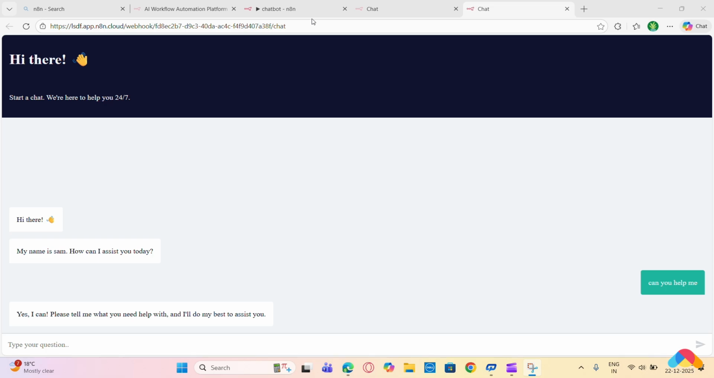So it's working. Now you can use this chatbot for customer support, lead generation, FAQ automation, appointment booking, and internal company tools. And the best part, you can keep improving it, adding more tools and logic. And that's it. You have just learned how to build an AI chatbot using an AI agent in N8N from scratch. This is just the beginning with N8N and AI agents. You can build powerful automation systems that work for you 24/7.